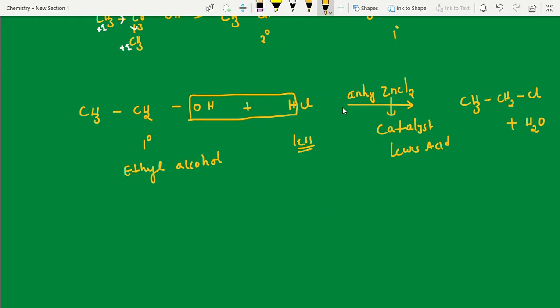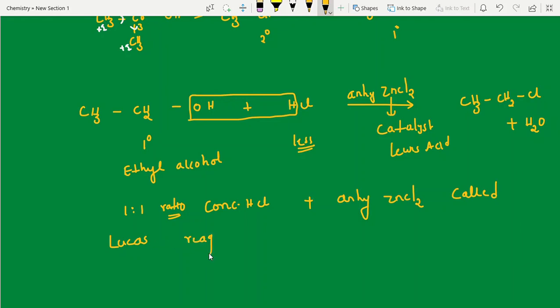But this combination, concentrated HCl and anhydrous ZnCl2 in a 1:1 ratio, we call Lucas reagent. What is that, students? Lucas reagent. Okay, clear. So, Lucas reagent.